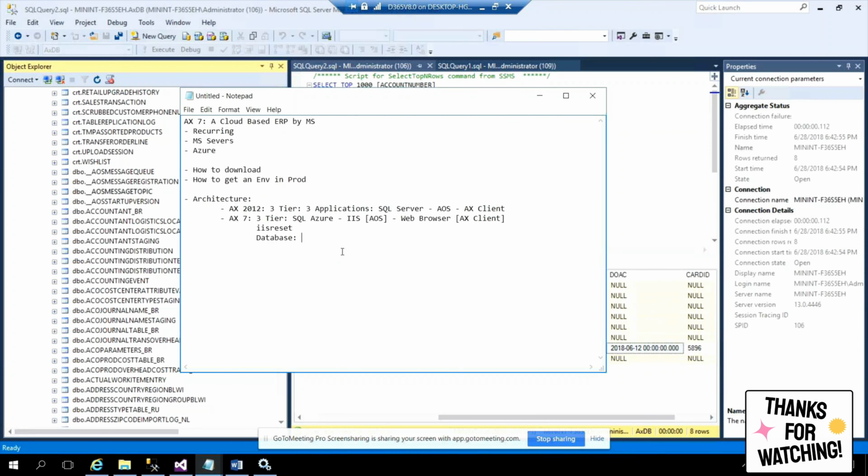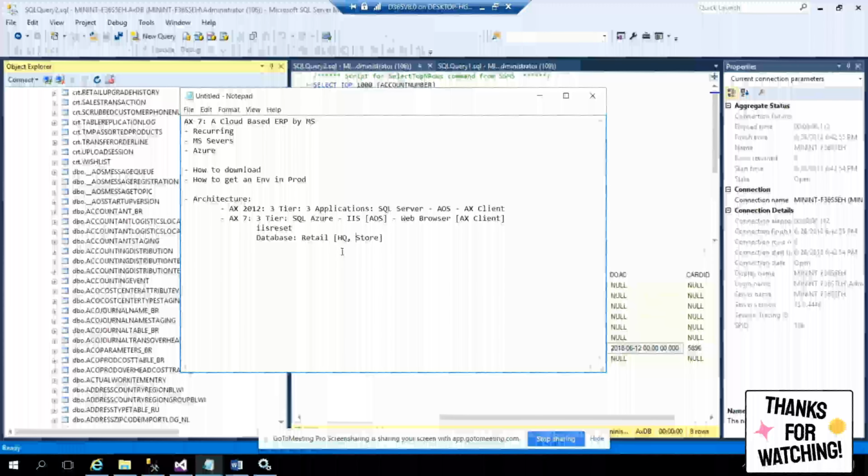I don't know if anyone of you knows that there is a module called retail in AX. This retail module will have two components. One is headquarters, one is store. What is the meaning of retail? You go to Big Bazaar, you buy something, and they give you the bill. How do they give the bill? They type something on their console. That console is called the POS, point of sale.